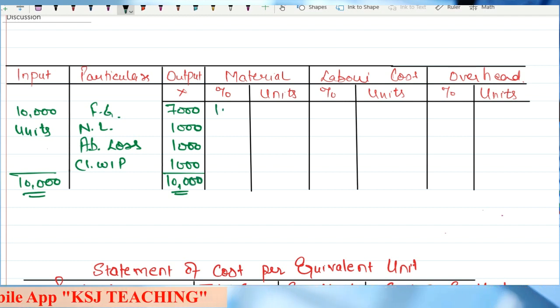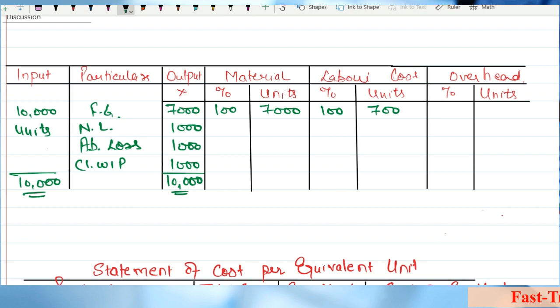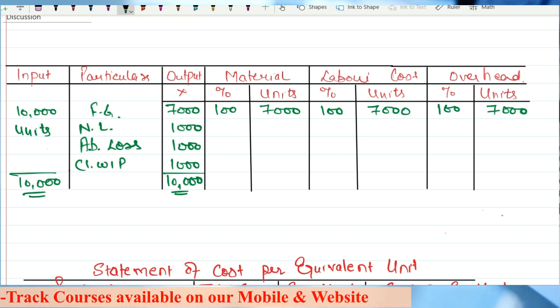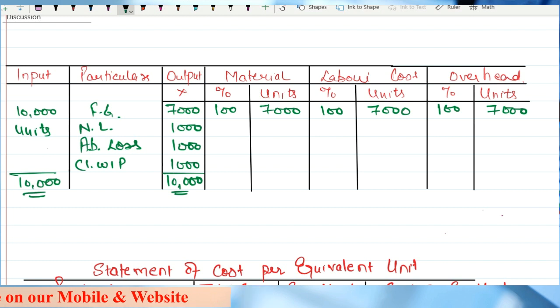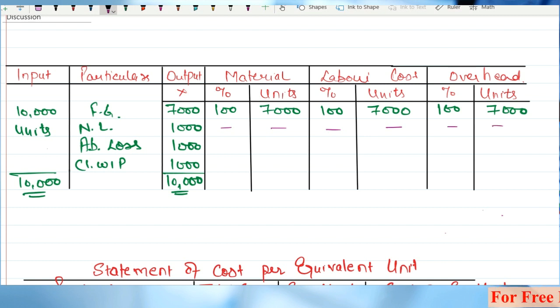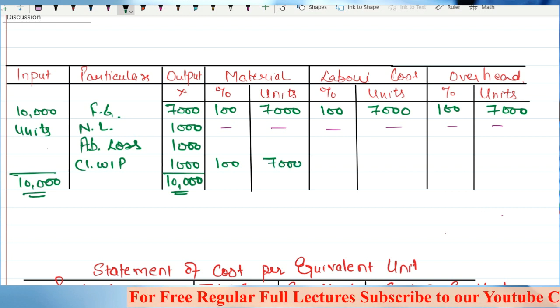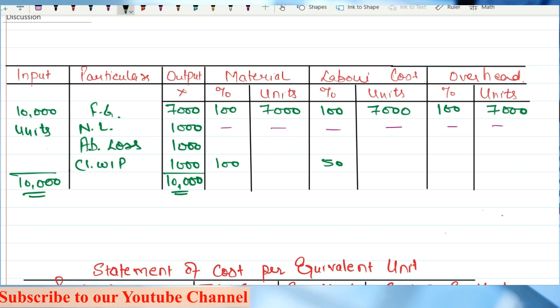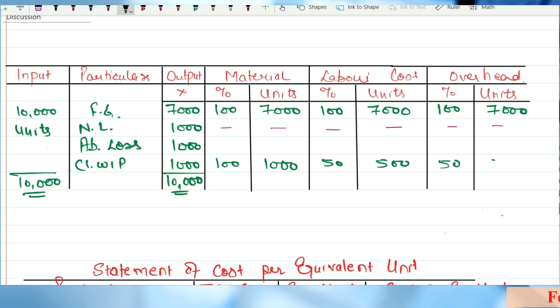On the finished goods, 100% material cost has been incurred on 7,000 units, 100% labor cost on 7,000 units, and 100% overhead cost on 7,000 units. What about the normal loss, sir? Nothing is to be taken for normal loss. For closing WIP, nothing is given in the question, so 100% for material, which is 1,000 units, and 50% for labor and overhead, which is 500 units each.